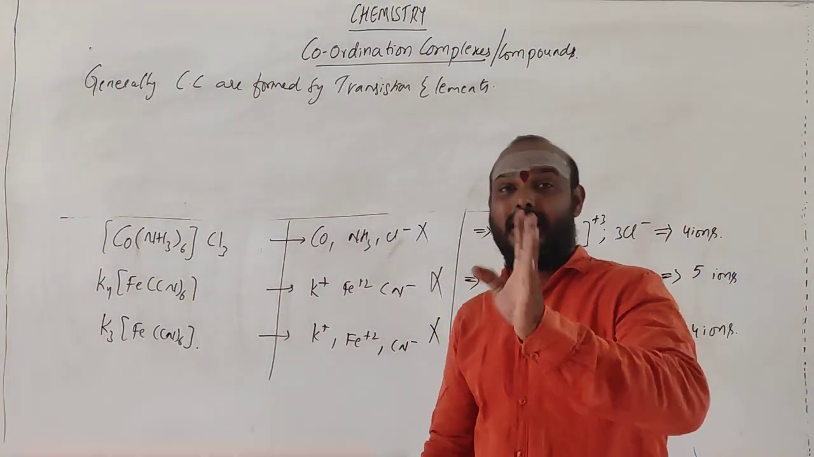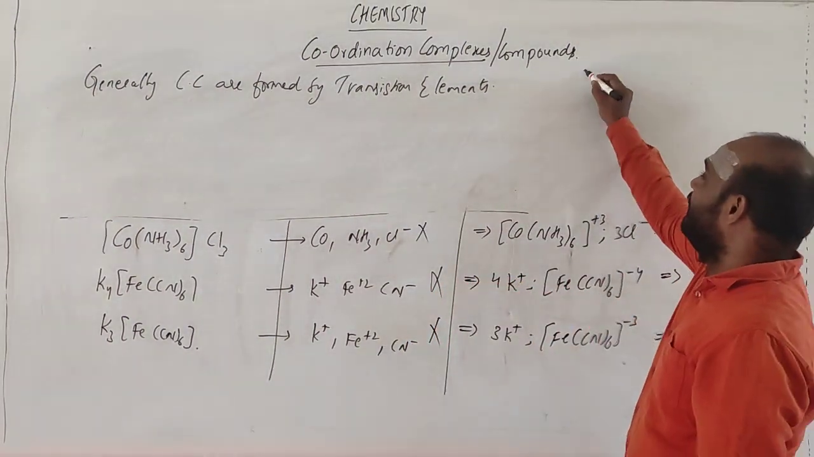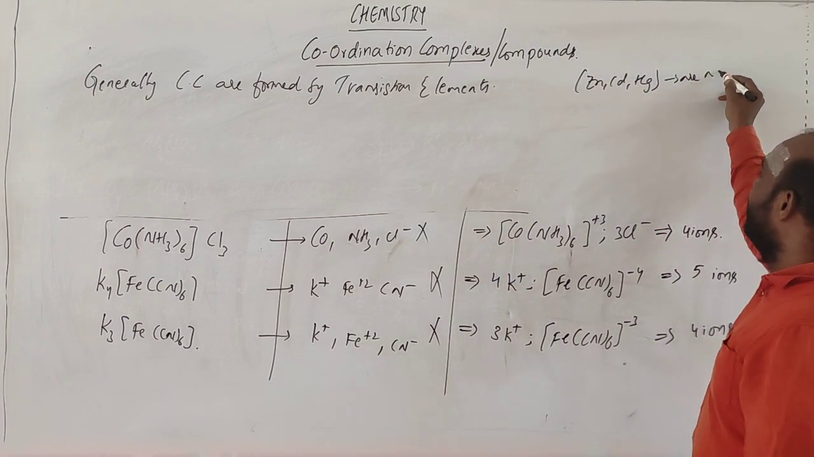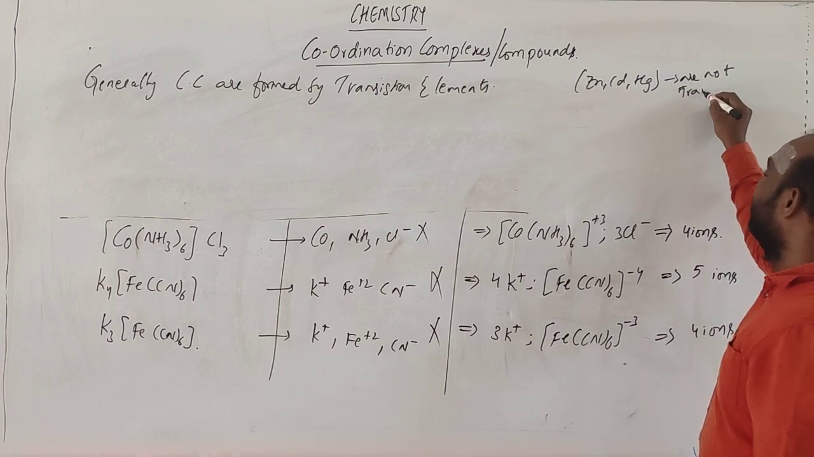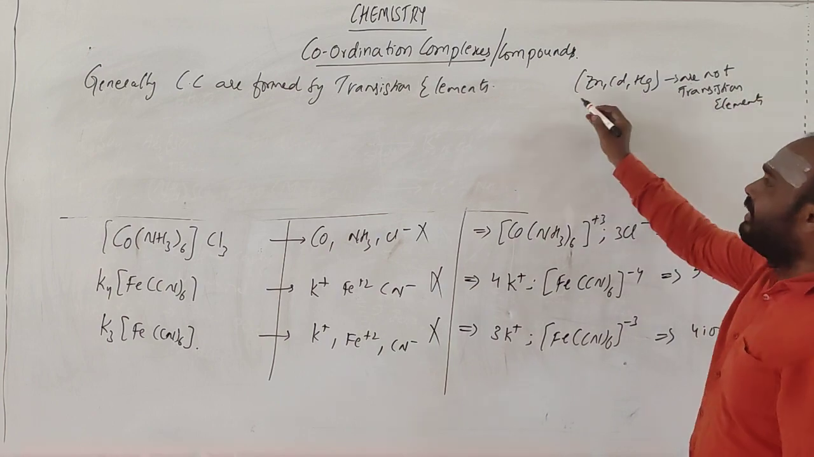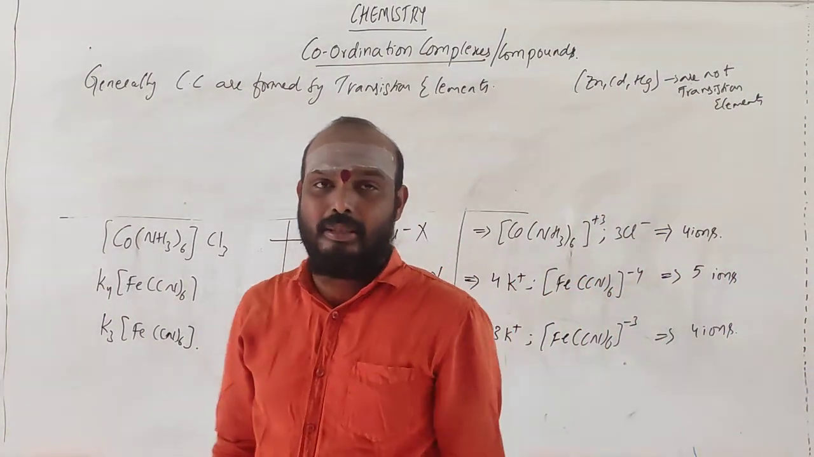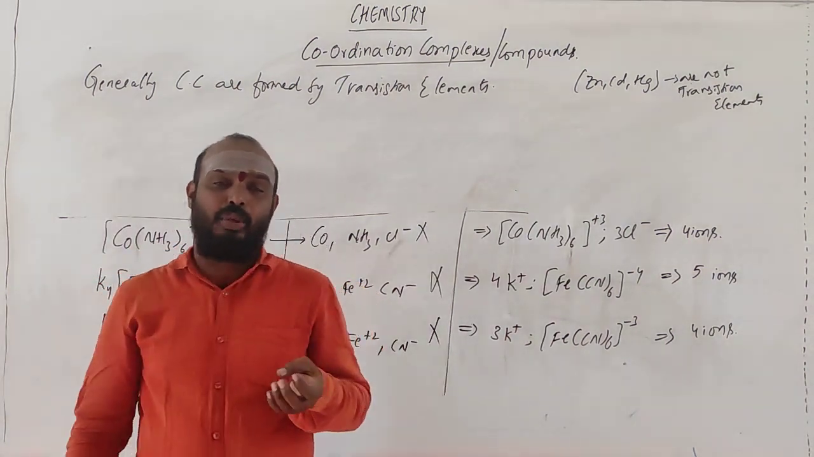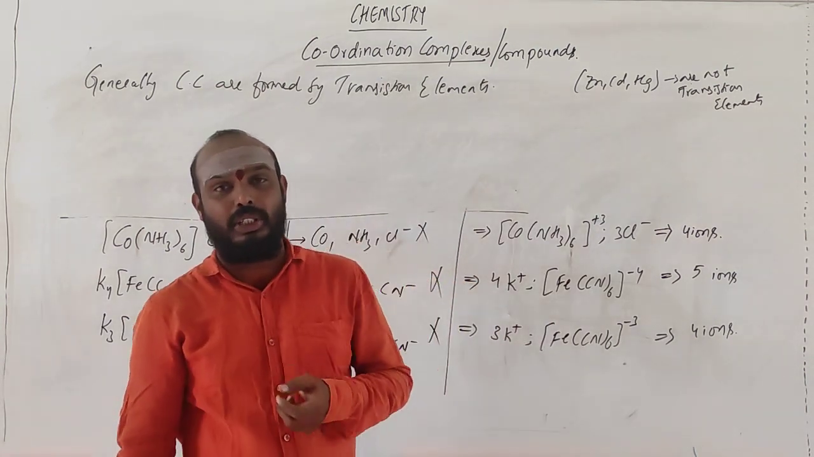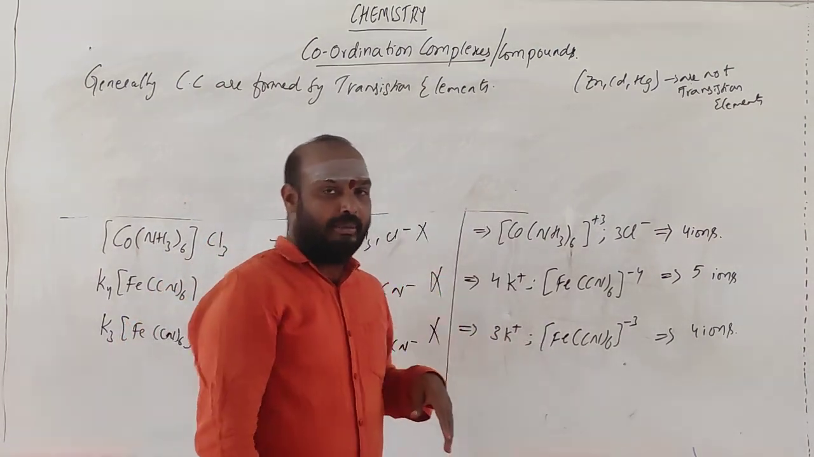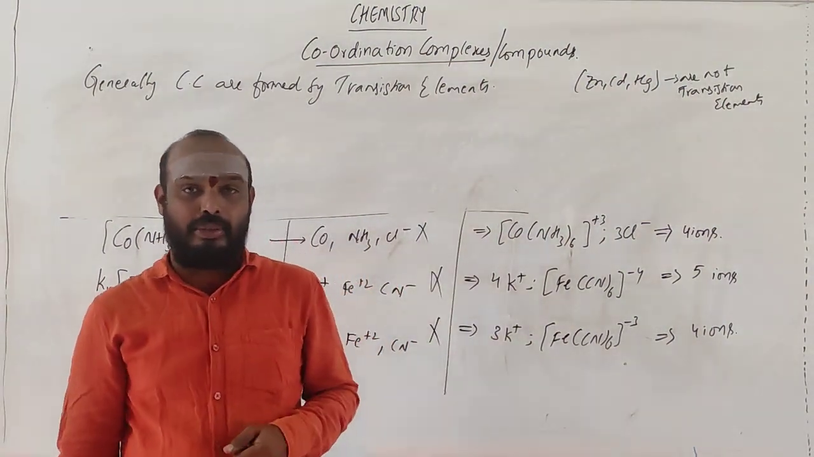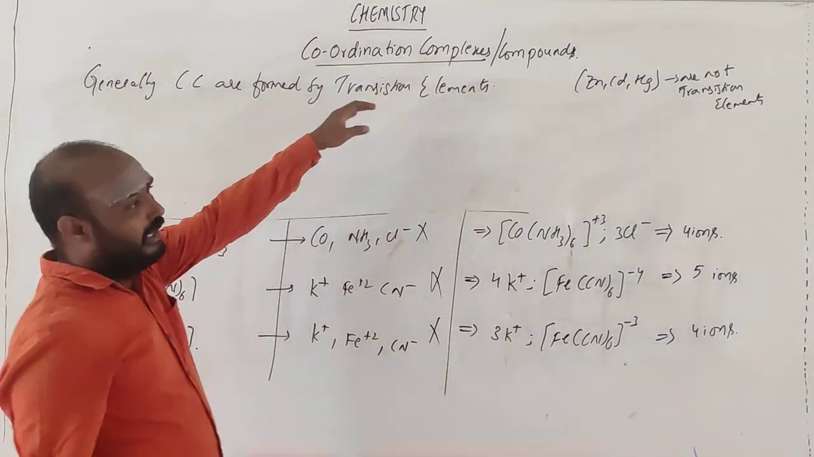Remember this: zinc, cadmium, mercury are not transition elements. It has been asked many times. Something like scandium, titanium, vanadium, chromium, manganese, iron, cobalt, nickel, copper, zinc, yttrium, zirconium, niobium, molybdenum, technetium, ruthenium, rhodium, palladium, silver, and cadmium. And then lanthanum, hafnium, tantalum, tungsten, rhenium, osmium, iridium, platinum, gold, and mercury. These are the things you will be getting with respect to the transition elements.